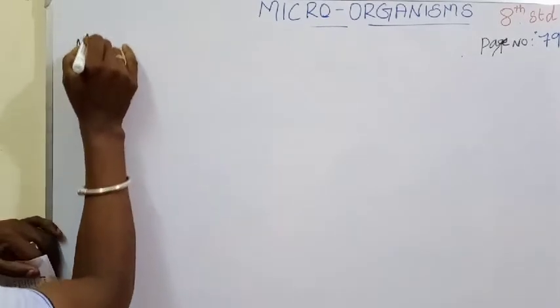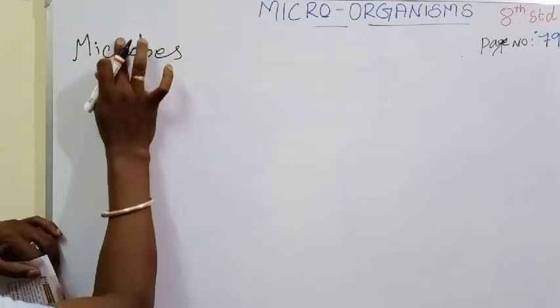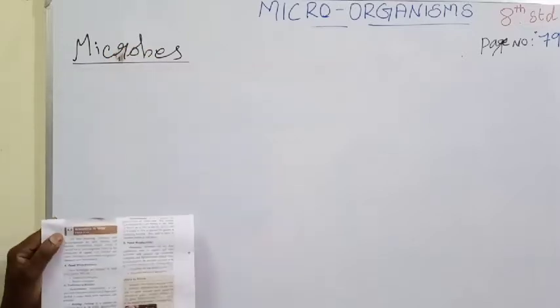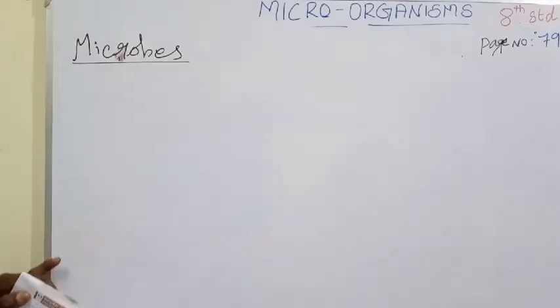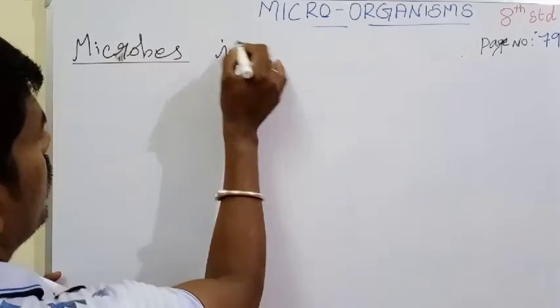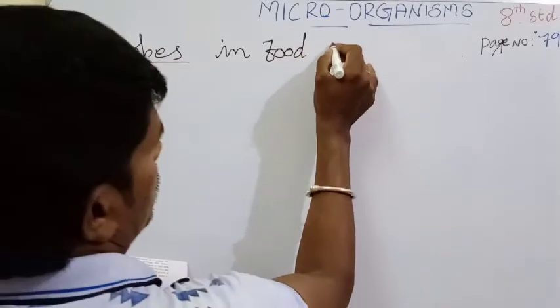Microbes means what? That is a microorganism. Microorganisms are otherwise called microbes. Microbes in food process.